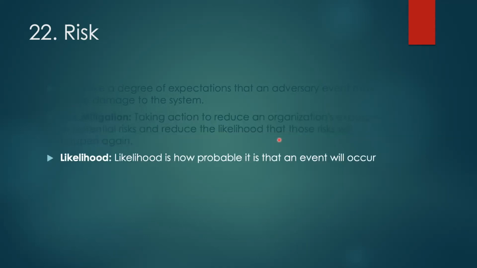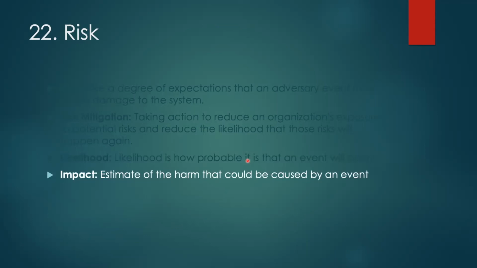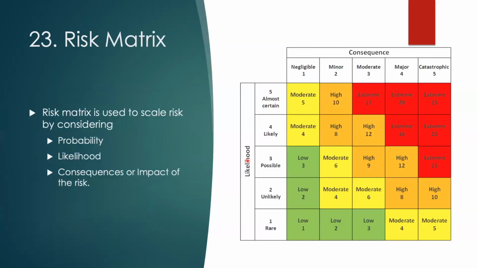Next comes likelihood. Likelihood is how probable it is that an event can occur in the future. So that is the likelihood of a particular event. Now comes impact. Impact is an estimate of the harm that could be caused by a risk, or in this case an event. Next comes the risk matrix.